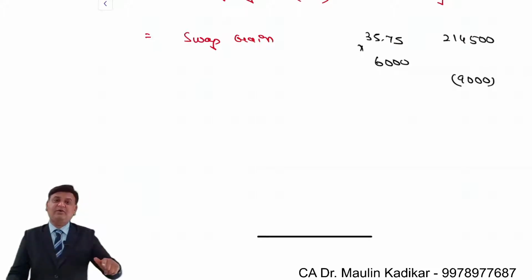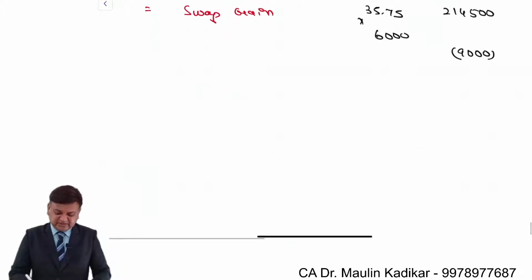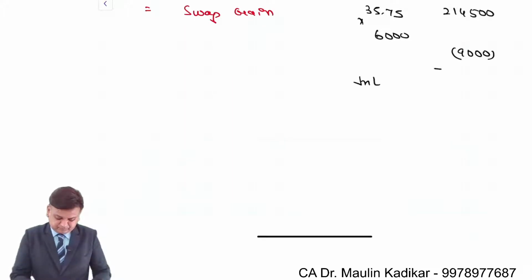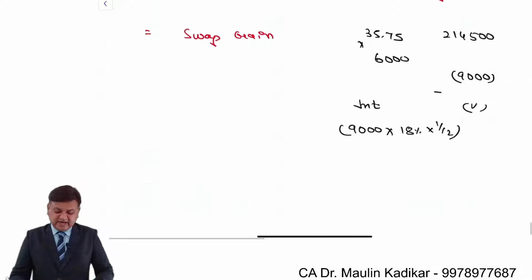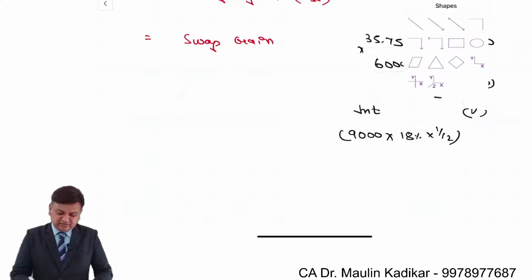So whatever amount you did not pay to us before 1 month, for that we will charge interest. So minus interest: 9,000 into 18% into 1 divided by 12. Whatever the interest, that will be further deducted, and this is the net amount that will be paid to you.